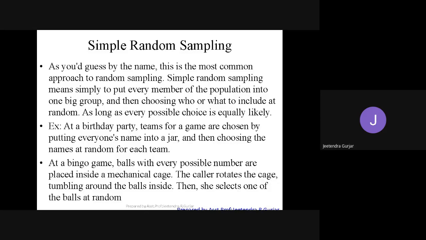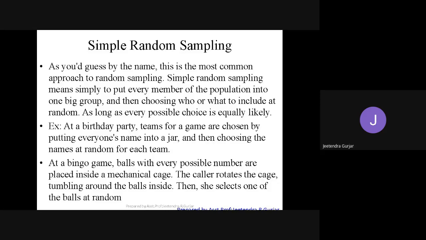One example I have taken: suppose in a birthday party, what do you do, students? Yes, you play the game, right? Put everyone's name into a jar, then choose the names at random from each team. So just a simple game of jar we are going to play. The names are put in the jar, and you select randomly. We don't know what the name is. We just select it randomly. So therefore, we are actually doing simple random sampling here, students.